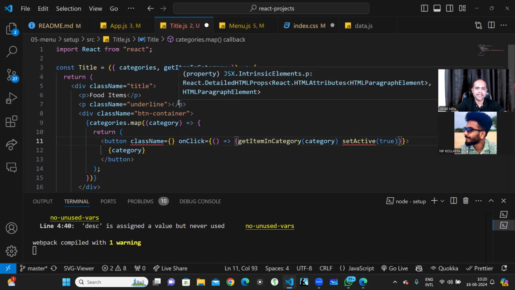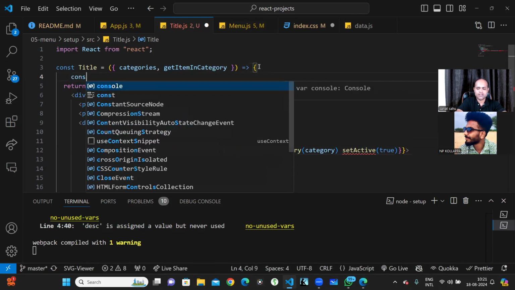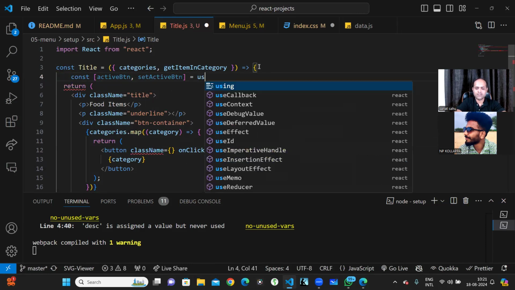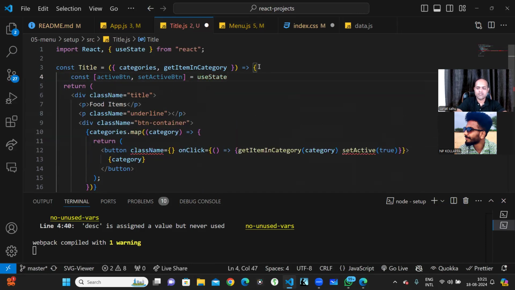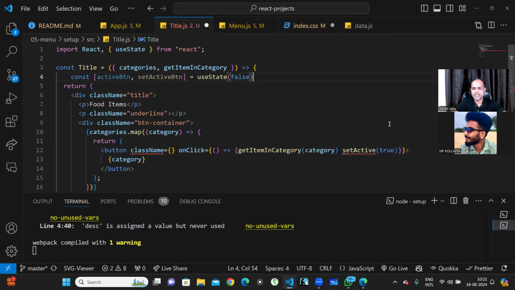For this set active, I'll create const activeButton, setActiveButton. Initially it will be false, and then it will be true. Set active button. So what is happening over here?